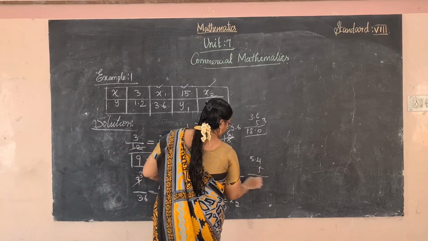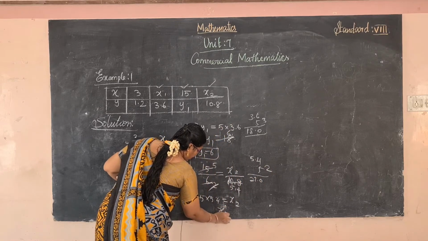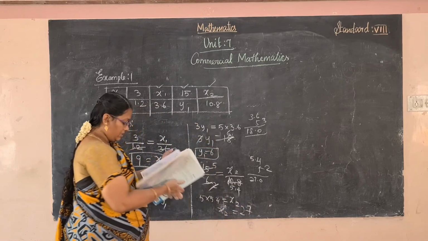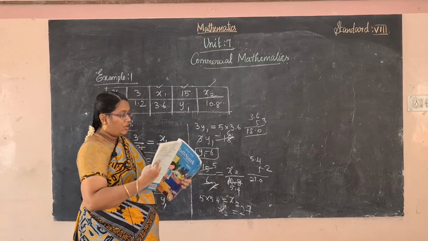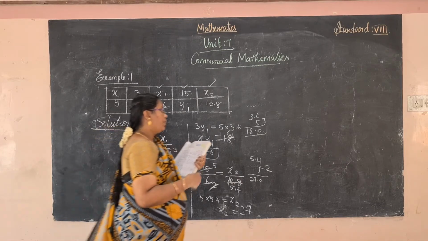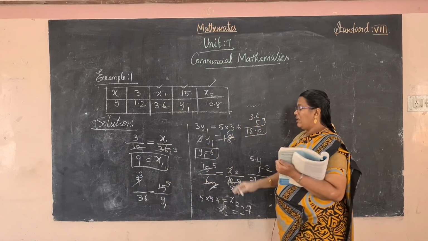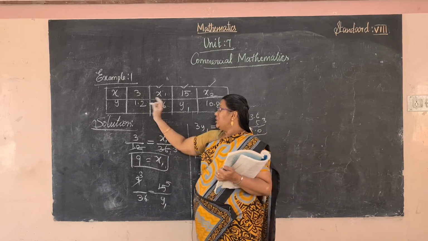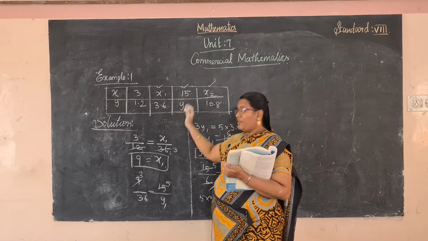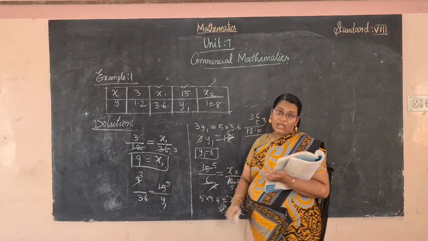5.4 into 5, 20, 25, 27. So x2 is equal to 27. That's it. Okay, right. In your book, give the constant term. Find after applying the constant term for each of the variations. Okay, so need not find it like that. So comparing these two quantities, first find out the x value. After comparing these two values, find out the y1 value. After comparing these two quantities, you have to find out the x2 value.